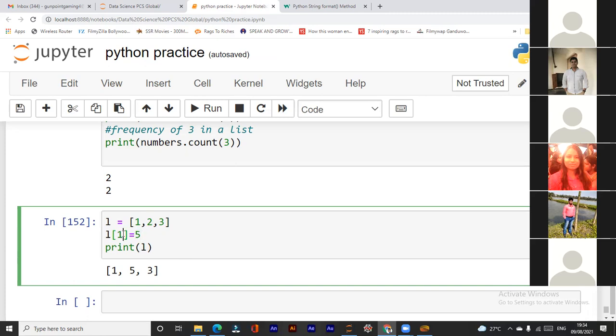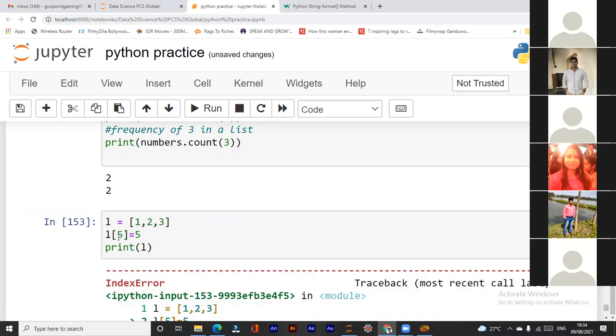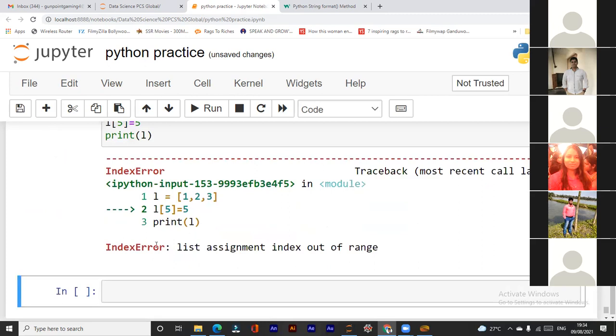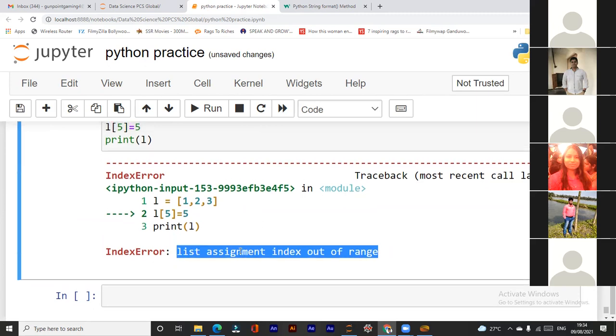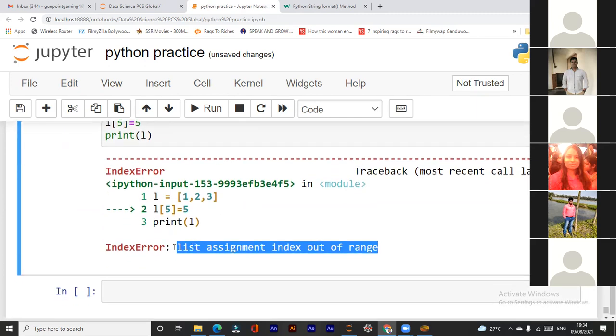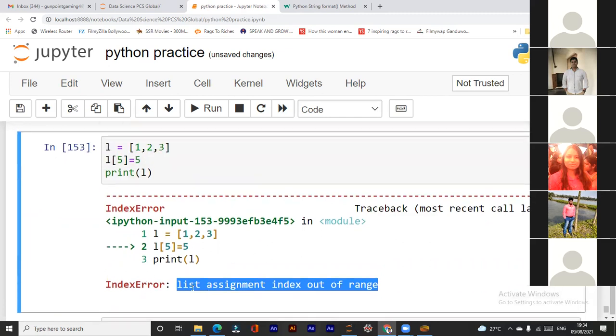ओके, और जो इंडेक्स नंबर है ही नहीं वो, list assignment index out of range. So if you commit any mistake, you will get the solution for that from here, index error. Just read what the problem is.